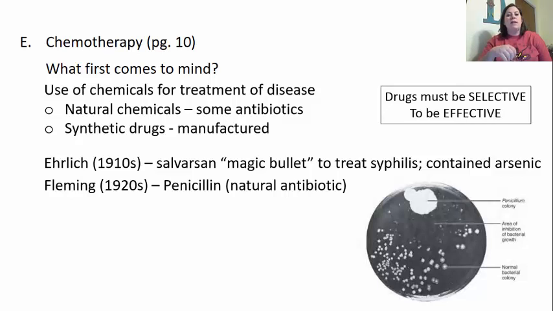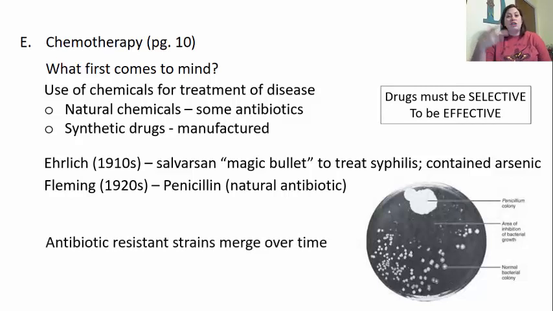We also see that Fleming in the 1920s was the one who discovered penicillin. He found that it was a natural type of antibiotic, and this was kind of by accident. He was growing bacteria on a plate, found that fungus started growing in the area. This penicillium fungus was able to then kill the bacteria that was around it so that it could start to grow. So this was a natural antibiotic, and it was to inhibit or stop the growth of other bacteria.